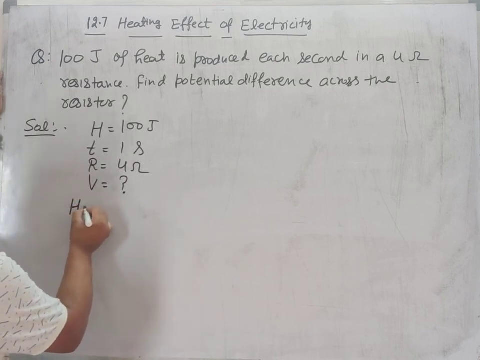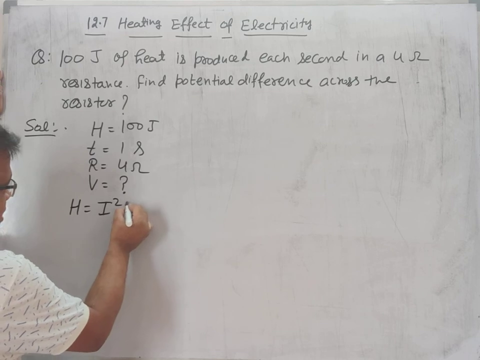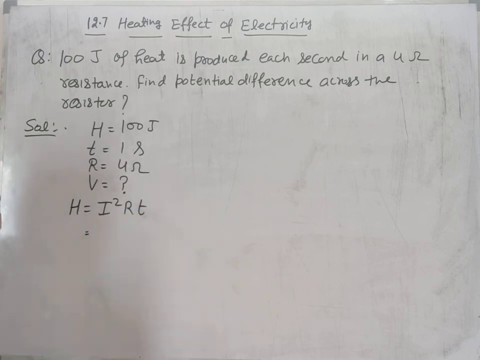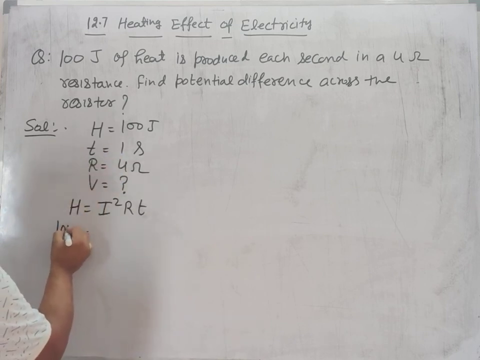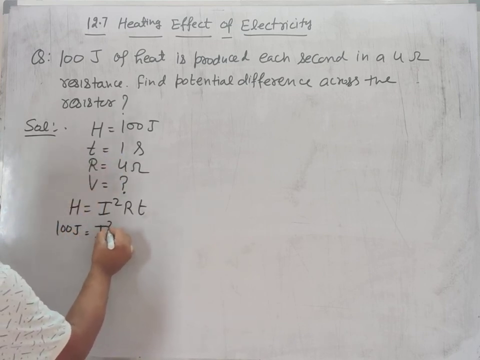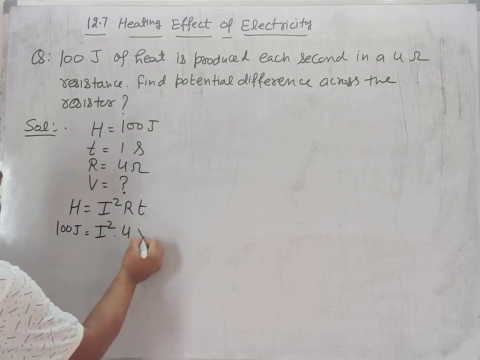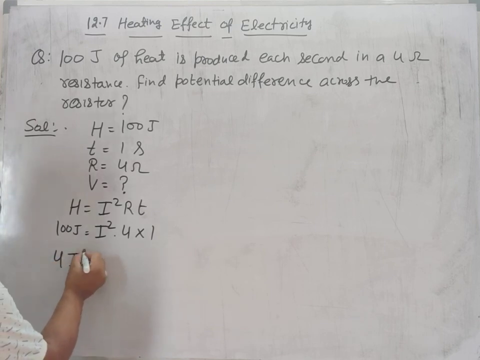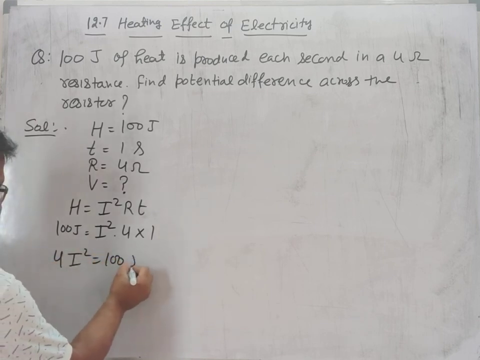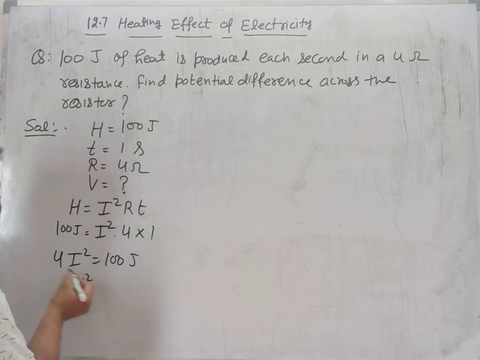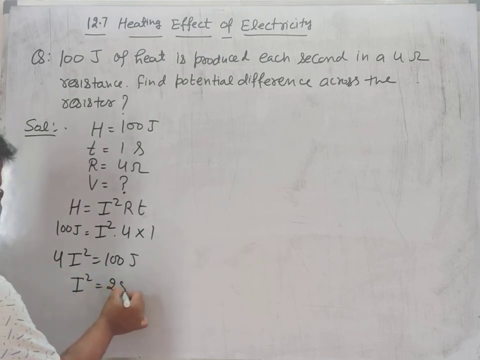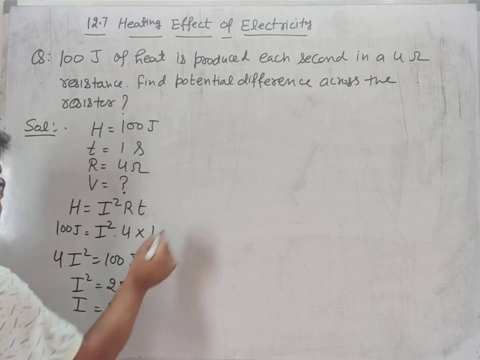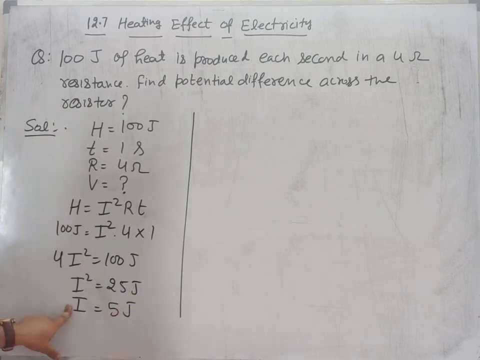Now we know H is equal to I squared R T. I we don't have; H is 100 joule, R is 4 ohm, T is 1 second. So 4 into 1 is 4, 4 I squared is equal to 100 joule, or I squared is equal to 100 by 4, that is 25, or I is equal to 5. So thus the current is 5.